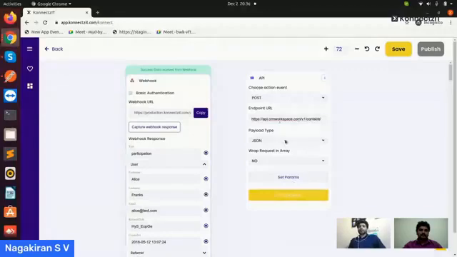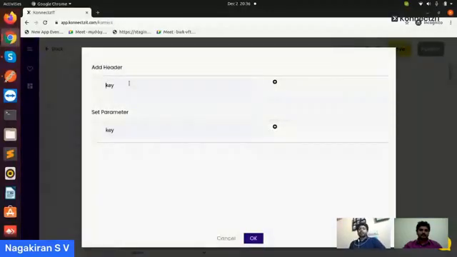After that, you need to click on set params. It will show you a pop-up where you need to add headers and parameters.